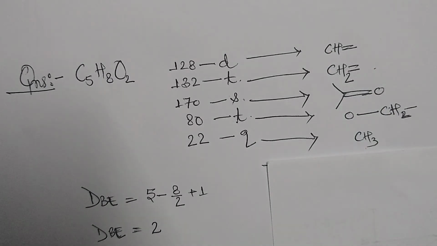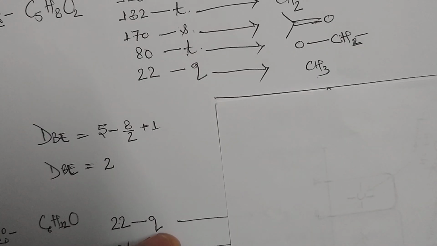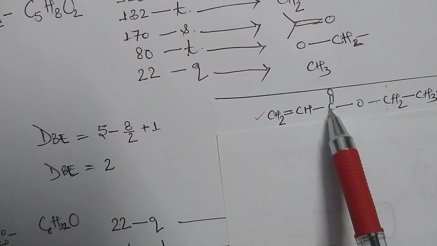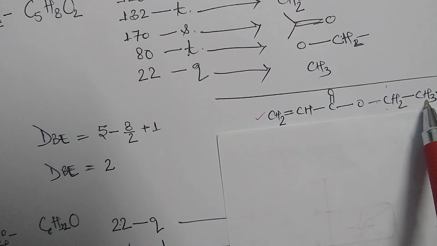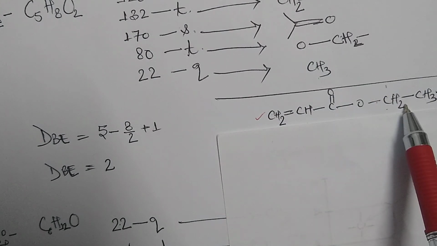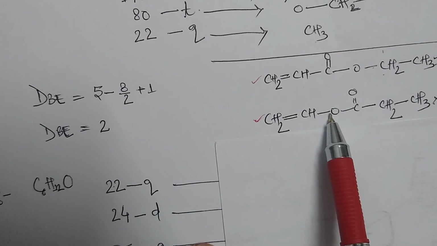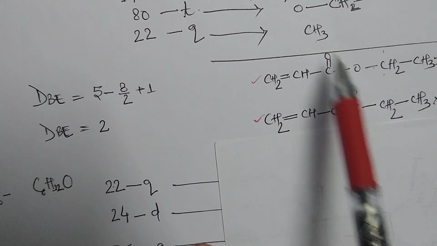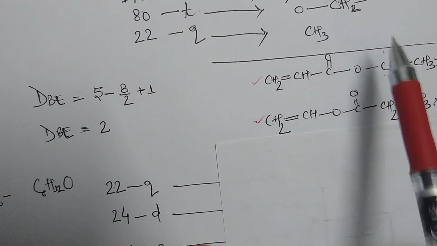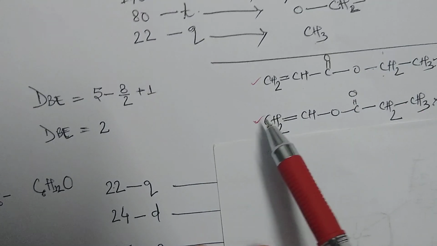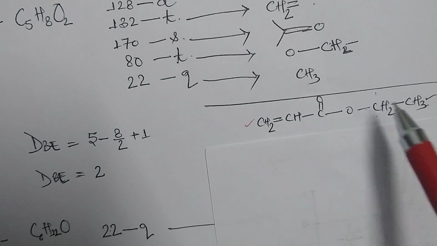So with all these fragments, we will find the structure like this: CH2 CH C double bond O O CH2 CH3. Now with this we will get these fragments. Another, if we put oxygen over here, then we will get a structure like this, which may be a possible structure, but in this fragment we have OCH2. Here in this case we have OCH2, here OCH, so this may not be the possible structure, so this will be the possible structure for this compound.